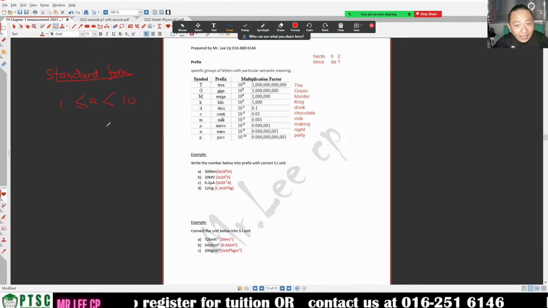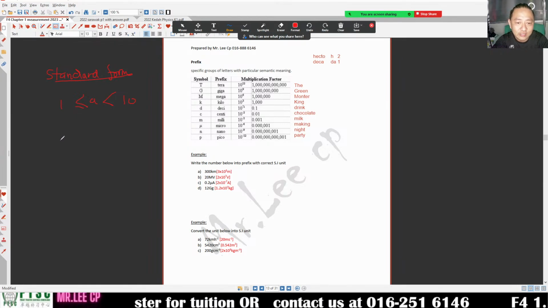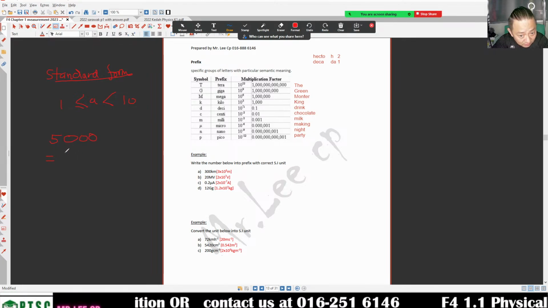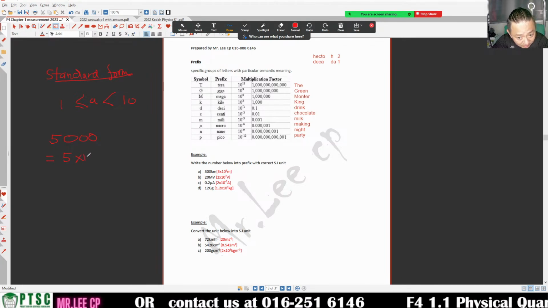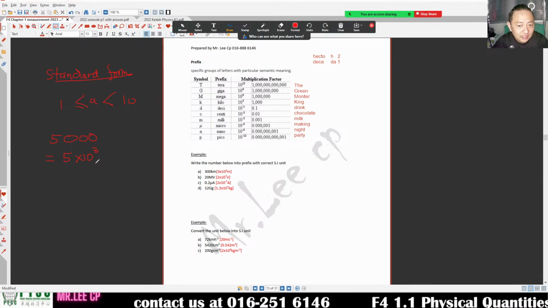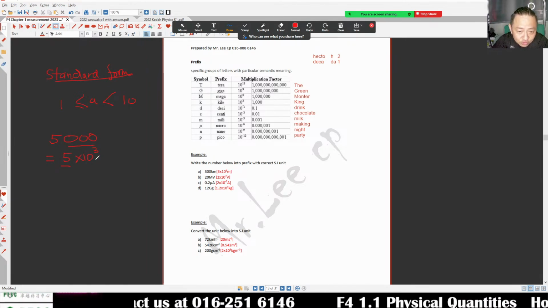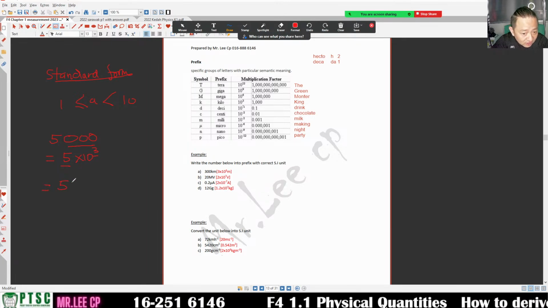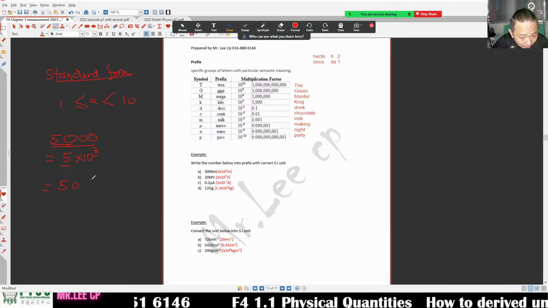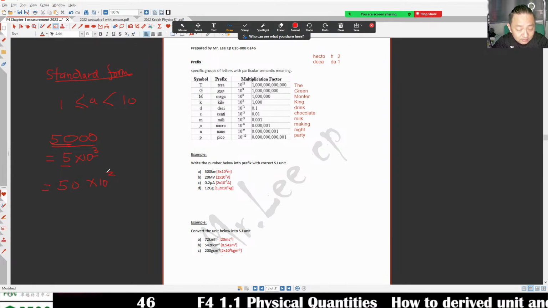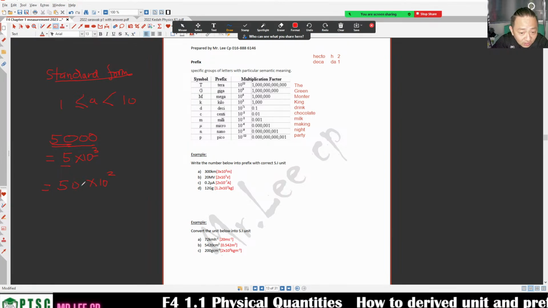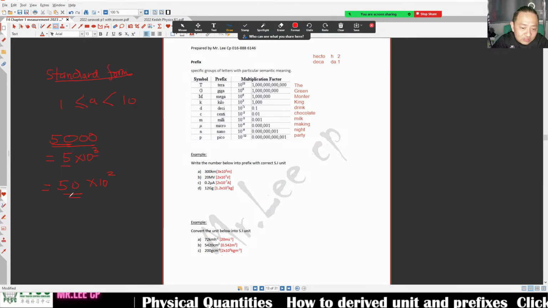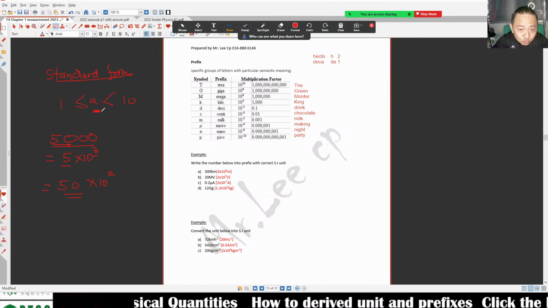Meaning that, I give you 5,000, we can write it as 5 times 10 to the power 3. Of course, you can write it as 50 times 10 to the power 2. Yes, they are the same thing: 50 and then 2 more 0. But this one is not standard form because it is not in between 1 to 10.